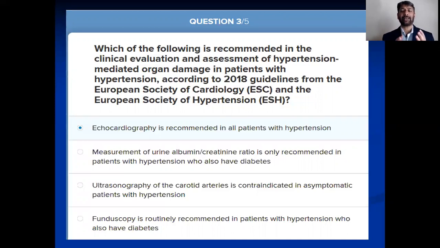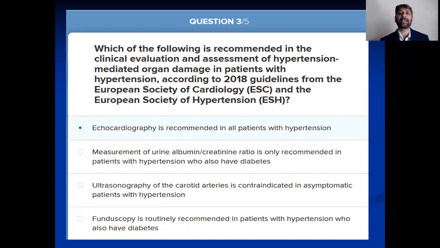Whenever we deal with a hypertensive patient, we know that the target organs may be involved: heart, kidney, brain, eyes, and peripheral vasculature. So in a hypertensive patient, we have to do a workup to see whether these organs are involved or not.